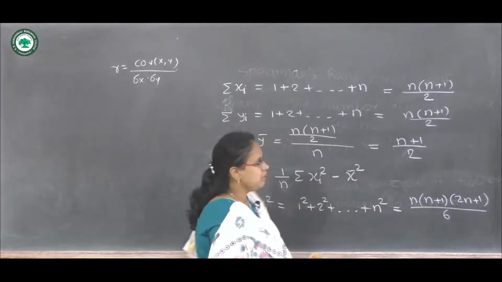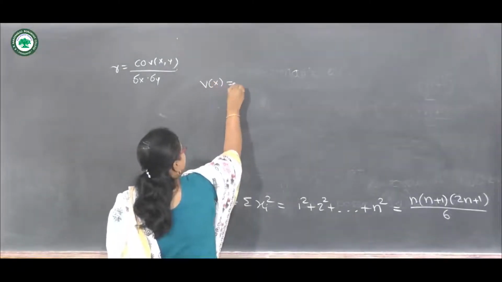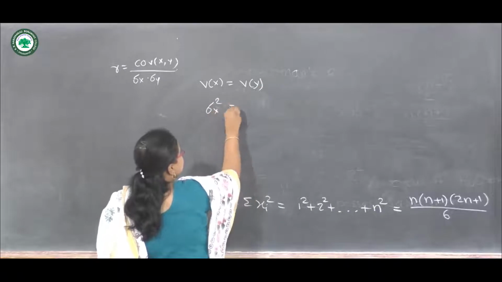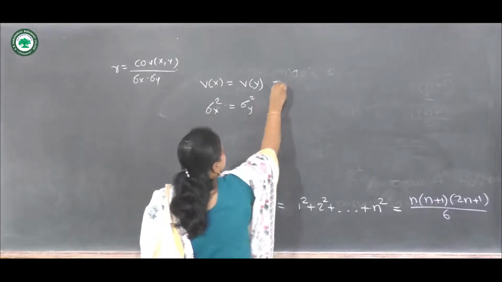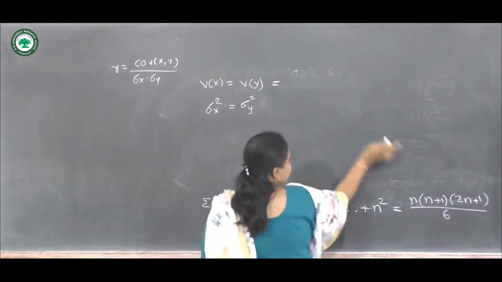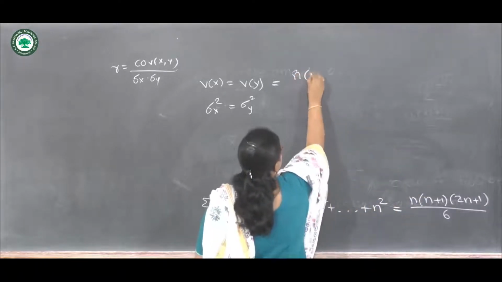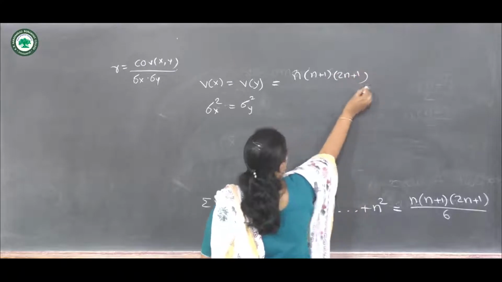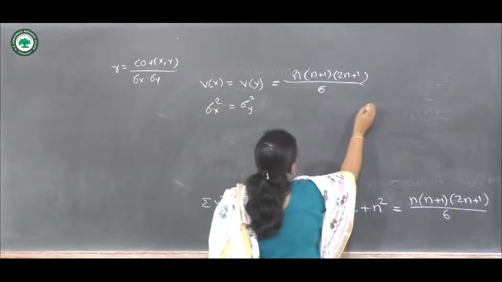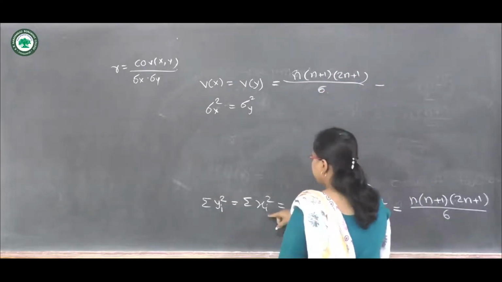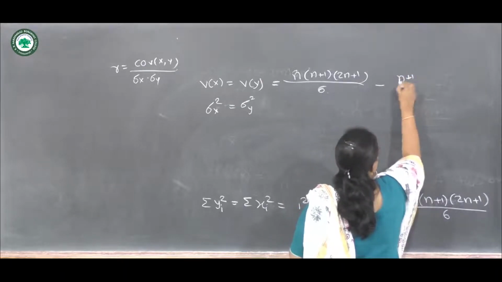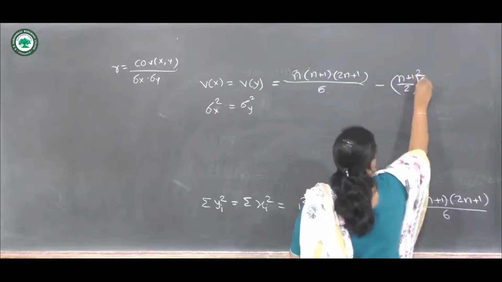Let us compute the variances from this. Variance of x or variance of y, which can be denoted by sigma x square and sigma y square, are given by, let us substitute, n into n plus 1 into 2n plus 1 upon 6 minus x bar square, that is, n plus 1 upon 2 whole square.